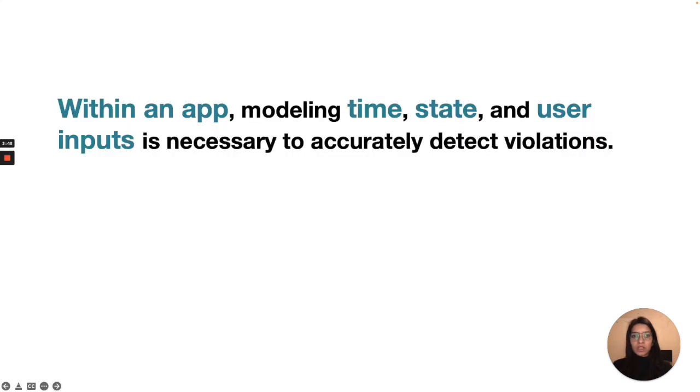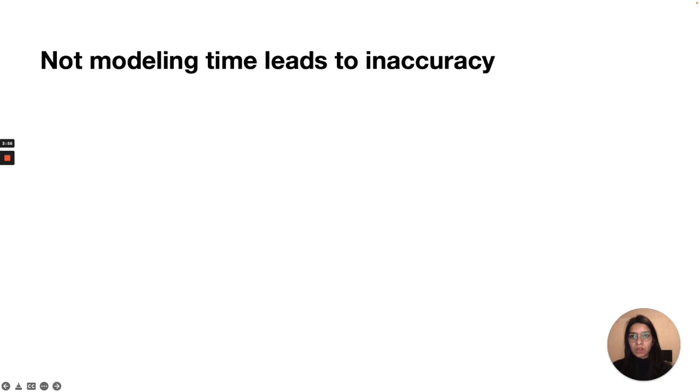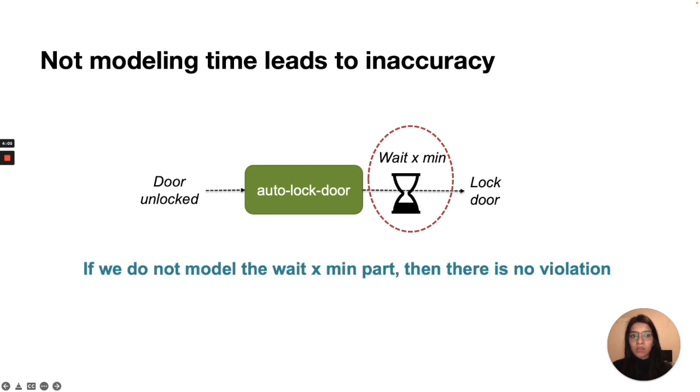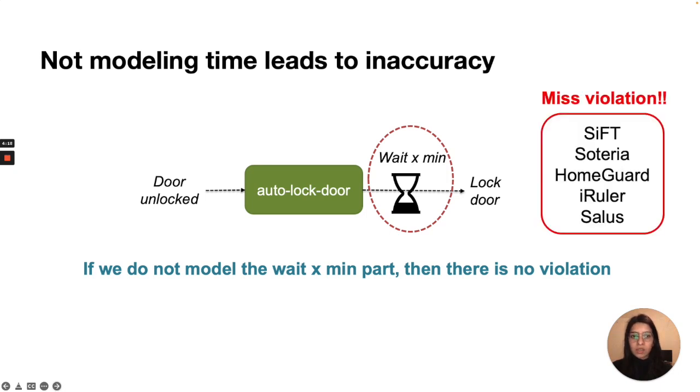In this work, we argue that modeling time, state, and user input is necessary to detect safety violations. For example, consider the same app which waits X minutes before locking an unlocked door. Here, if we do not model the wait part, the door is locked after being unlocked, resulting in no violation. To reason about the value of wait, we need to model time in an app to say which values of X are safe. Prior work such as SIFT, Soteria, etc. do not model time, and hence they cannot find this violation.